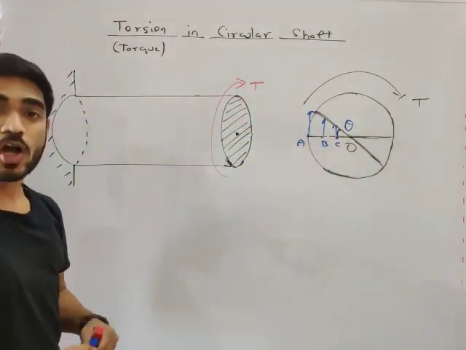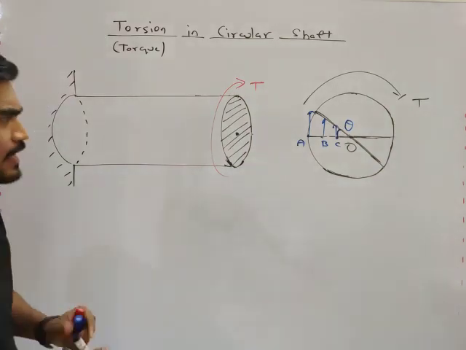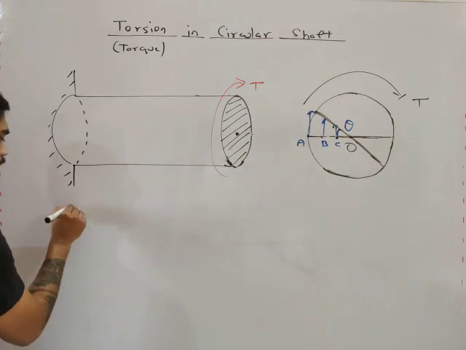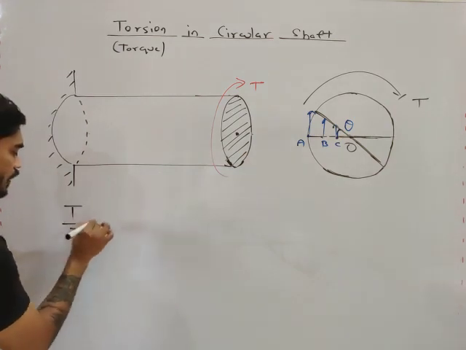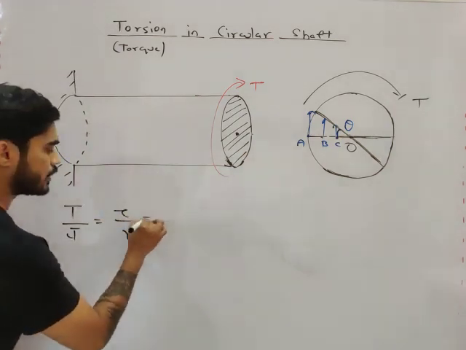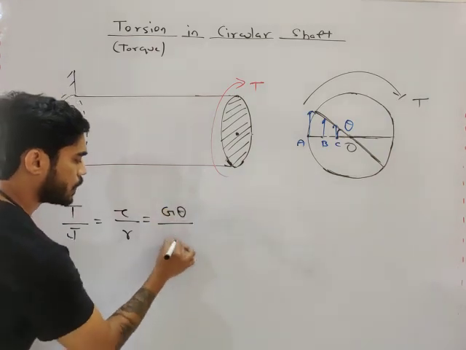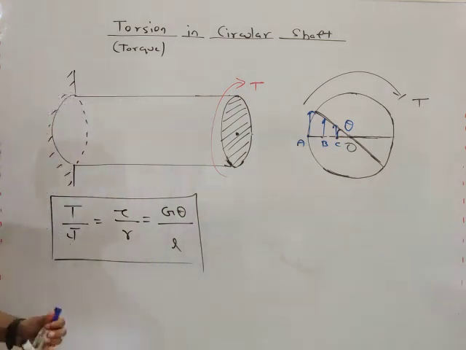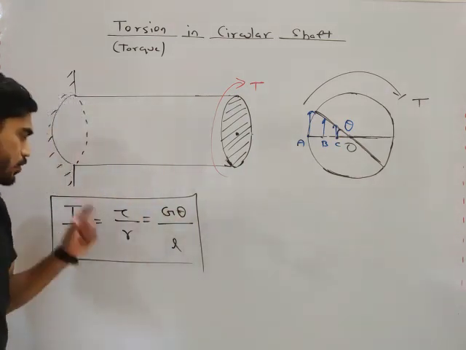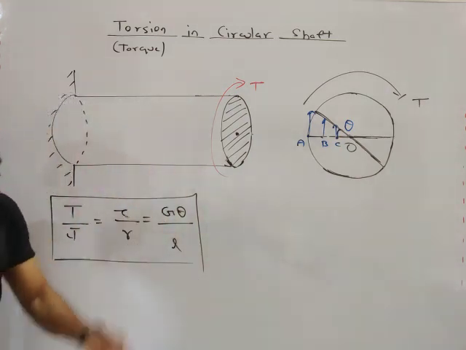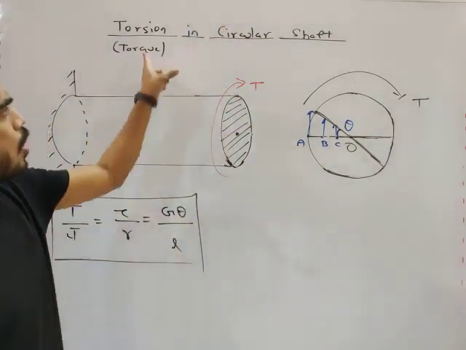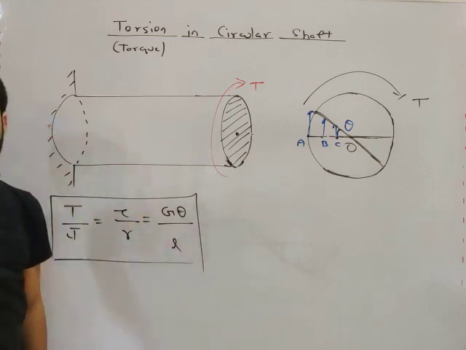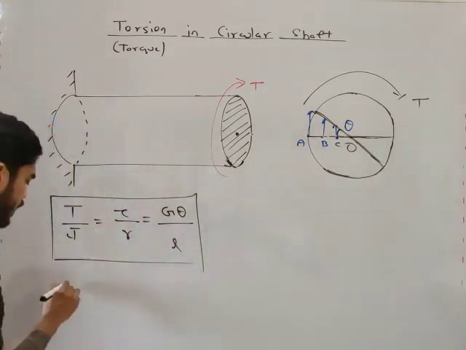Now let's talk about the torsion equation. Based on all these assumptions, we derive the torsion equation, which is given by T by J equals tau by R equals G theta by L. You just need to memorize this equation, and every problem of torsion in a circular shaft can be solved using this single equation.